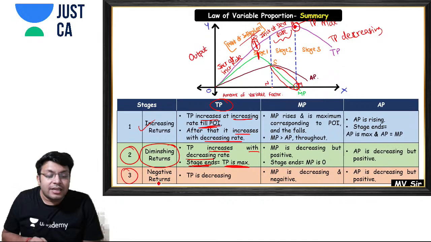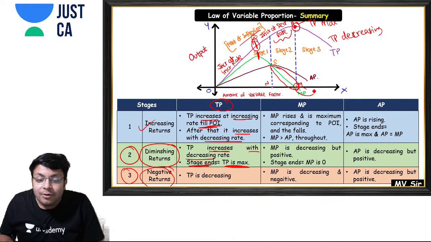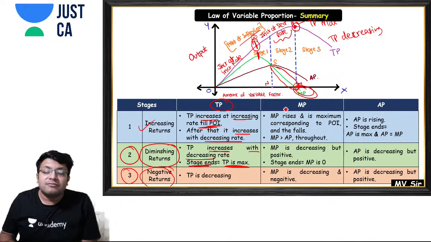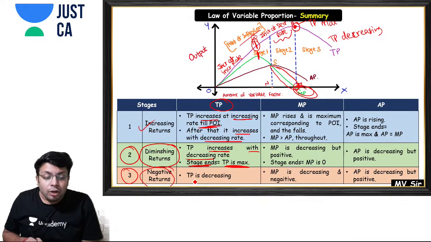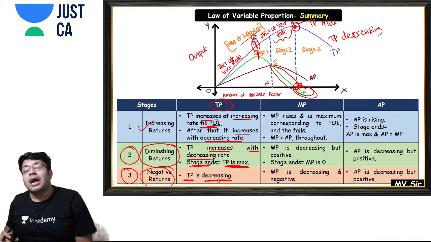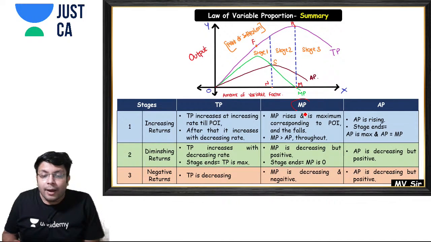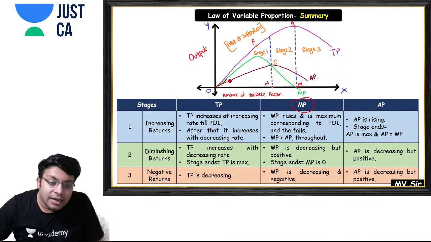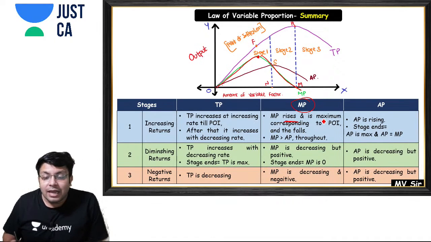Then stage 3 is called the stage of negative returns. Why? Because in stage 3 your marginal product becomes negative, that is why stage 3 is called the stage of negative returns, and your total product starts decreasing in stage 3. Now we'll come to the marginal product. See, marginal product is this green line. First it is increasing, then it reaches a maximum, and then it starts decreasing. So MP rises and is maximum corresponding to the point of inflection.